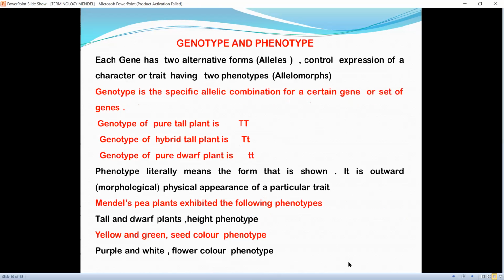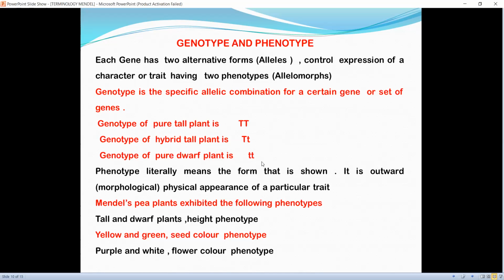Now, what is genotype and what is phenotype? Each gene has two alternative forms or alleles that control expression of a character or trait having two or more phenotypes. Genotype is the specific allelic combination for a certain gene or set of genes. Genotype of a pure tall plant is capital T, capital T. Genotype of a hybrid plant is capital T, small t.